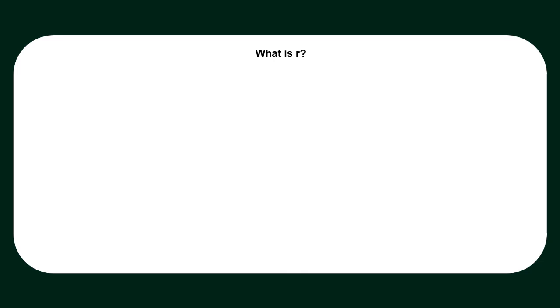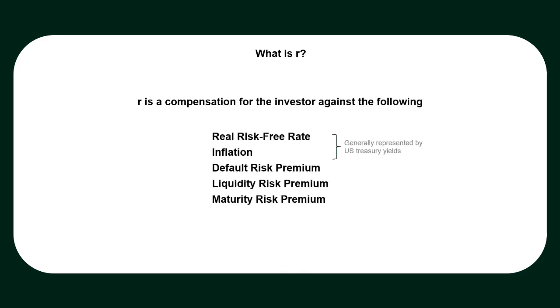The question I would ask myself is: when I am lending or investing my cash for a period, instead of consuming it for my need or leisure today, what am I giving up? The answer is I am giving up my opportunity to spend my cash today and my sense of security, because my cash is with someone else. And when I give up my sense of security, I own risk. Therefore, R is a compensation for the investor against the following: